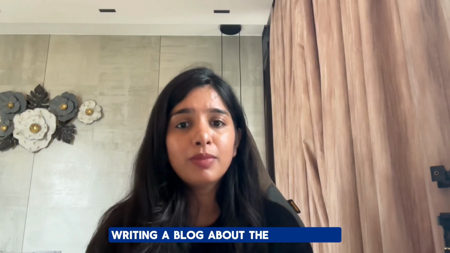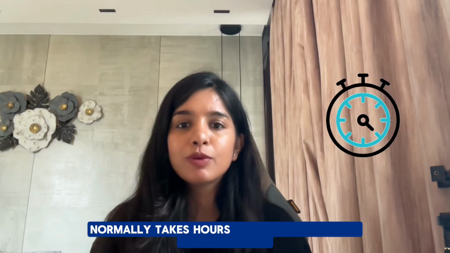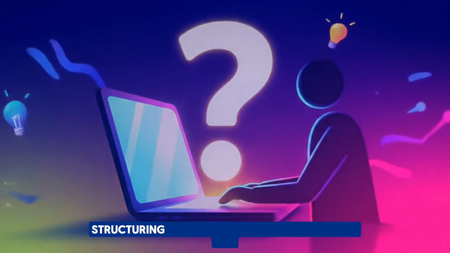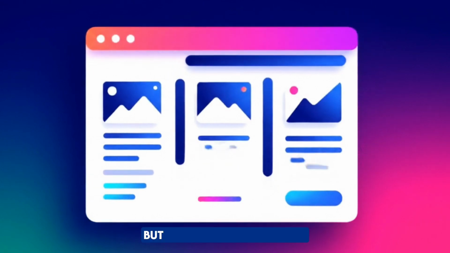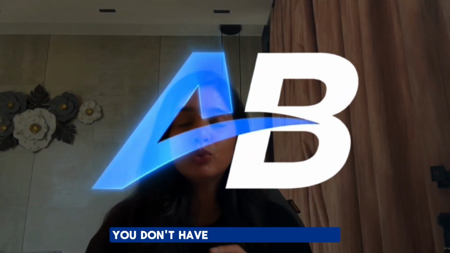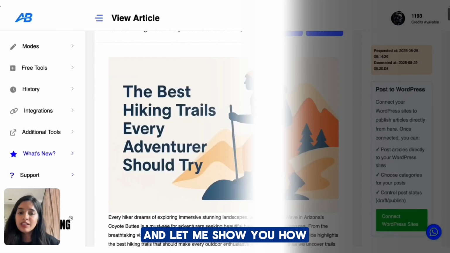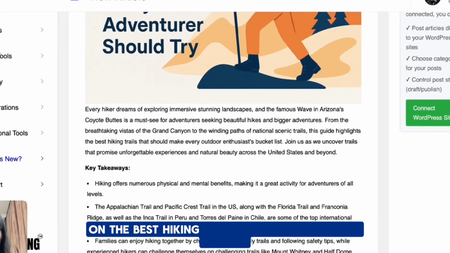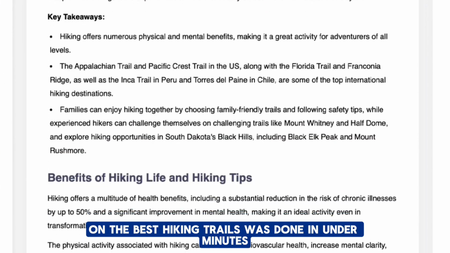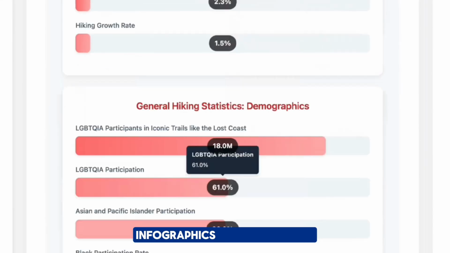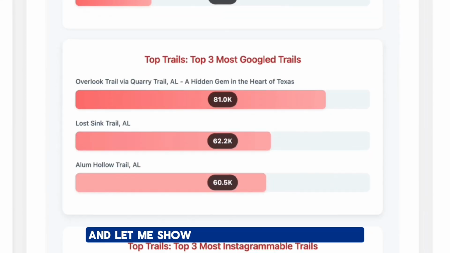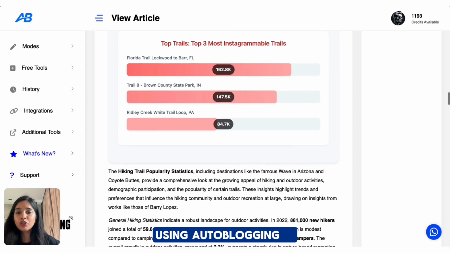Writing a blog about the best trails normally takes hours because you would be researching, structuring, adding pictures, and fixing the SEO. But with autoblogging.ai, you don't have to do that anymore, and let me show you how. This blog that you're seeing right now on the best hiking trails was done in under minutes. It's SEO ready with proper headlines, images, infographics, and many more. And let me show you exactly how I did this using autoblogging.ai.